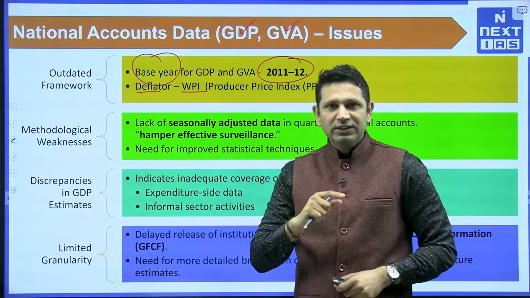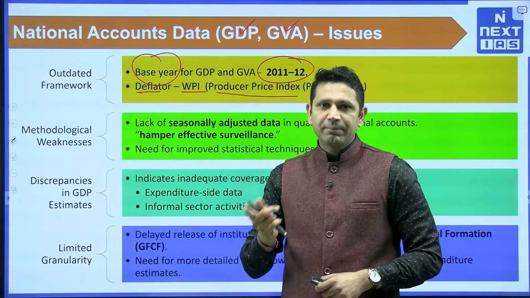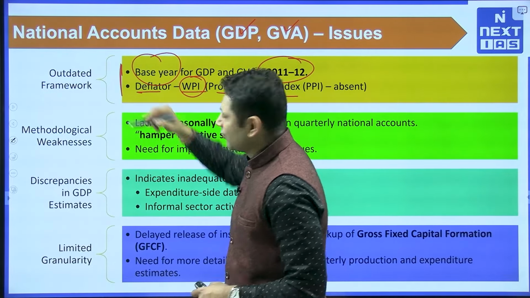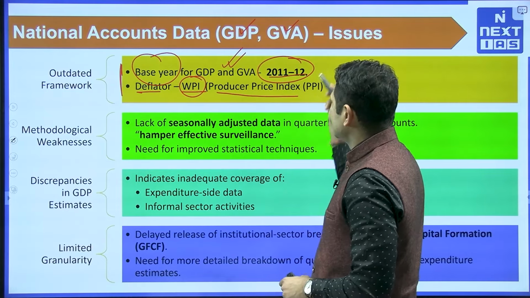But a more advanced index is producer price index, that should be used. But India does not have a producer price index, that's why we are using WPI. So in both these areas we need to work. Already government is working upon revamping or renewing this base year.